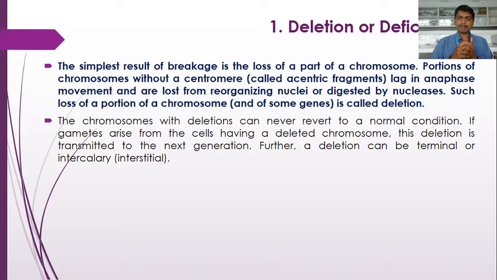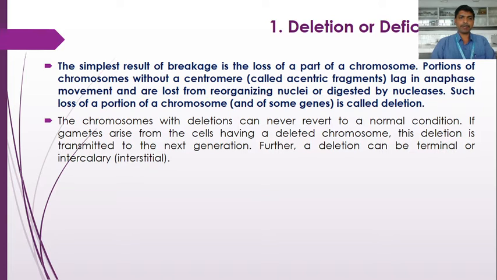So the spindle fibers are not able to attach to it, and there is no movement of this acentric fragment during anaphase. So it is lost from reorganizing nuclei, or digested by the nucleases.